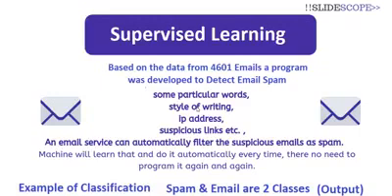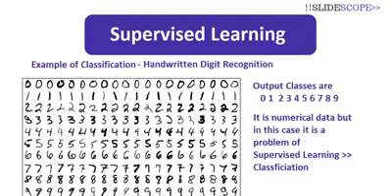And sometimes the machine makes a mistake, and that's why you have the option to mark them as not spam. On the basis of your feedback, the system will learn, and from the next time the email from that source will not be marked as spam. So this is a very basic example of supervised learning.